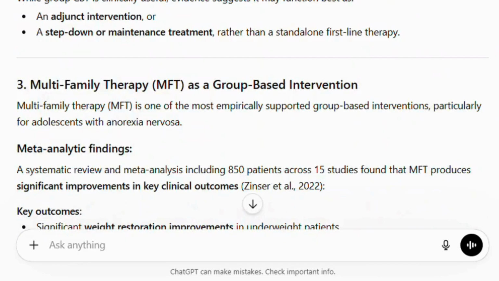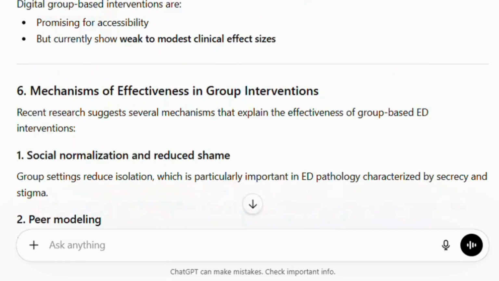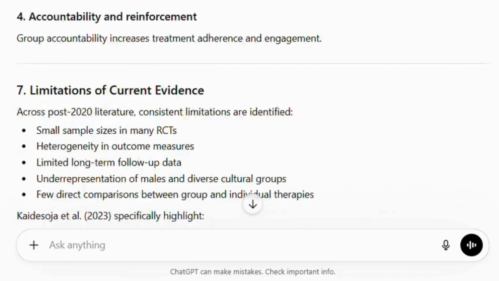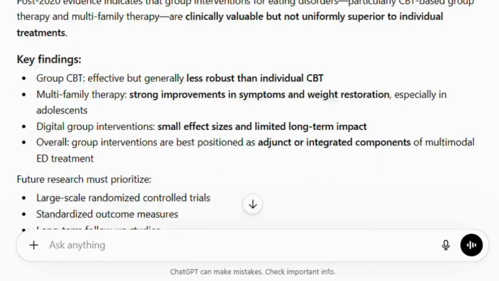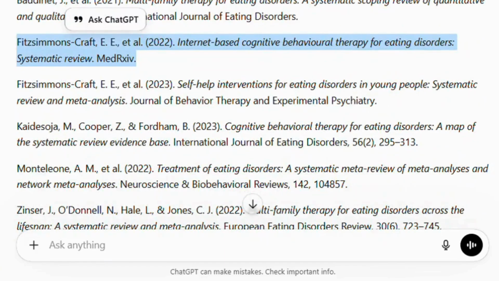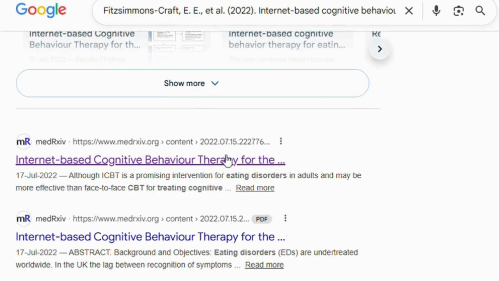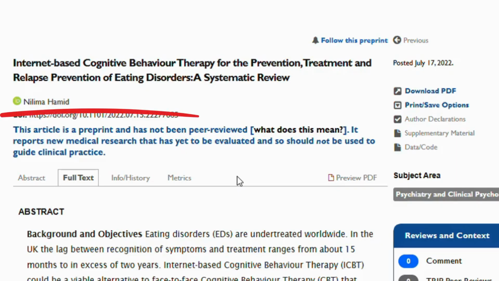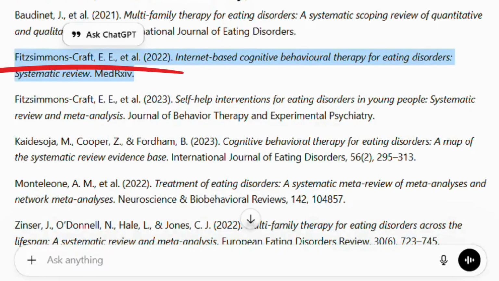Fabricated academic sources and citations. One of the most common issues is fake references. AI may generate full academic citations that look real, including author names, journal titles, and DOI numbers. For example, when I searched for this article on Google, it was available online, but not under the same author that the AI provided. This is especially problematic in literature reviews, where accurate citations are essential.